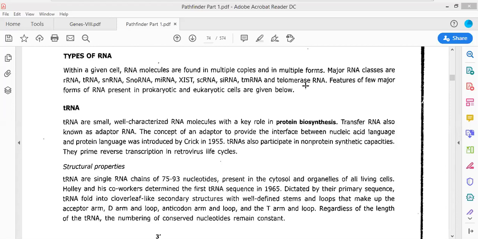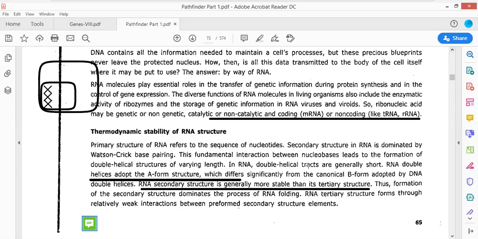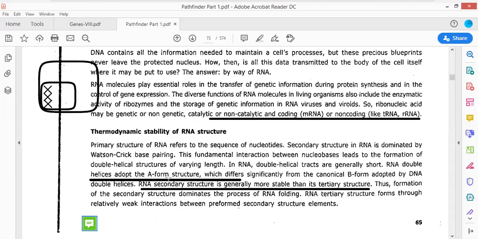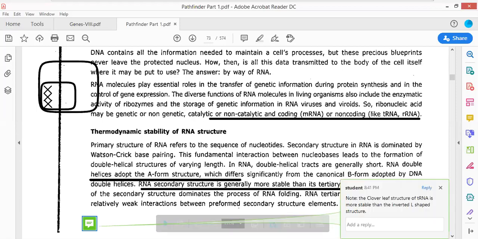What is canonical B form? Canonical B form means the structure of the B DNA. There was a question from one of our students. RNA adopts a helical form just like the A form of the DNA. You know that the A form of the DNA is different from the B form, as I have told you. In the A form, it is much broader as compared to the B form. So RNA forms a structure which resembles the A form of the DNA, whereas the actual structure of DNA is quite different, because the most stable structure of the DNA is the B DNA.